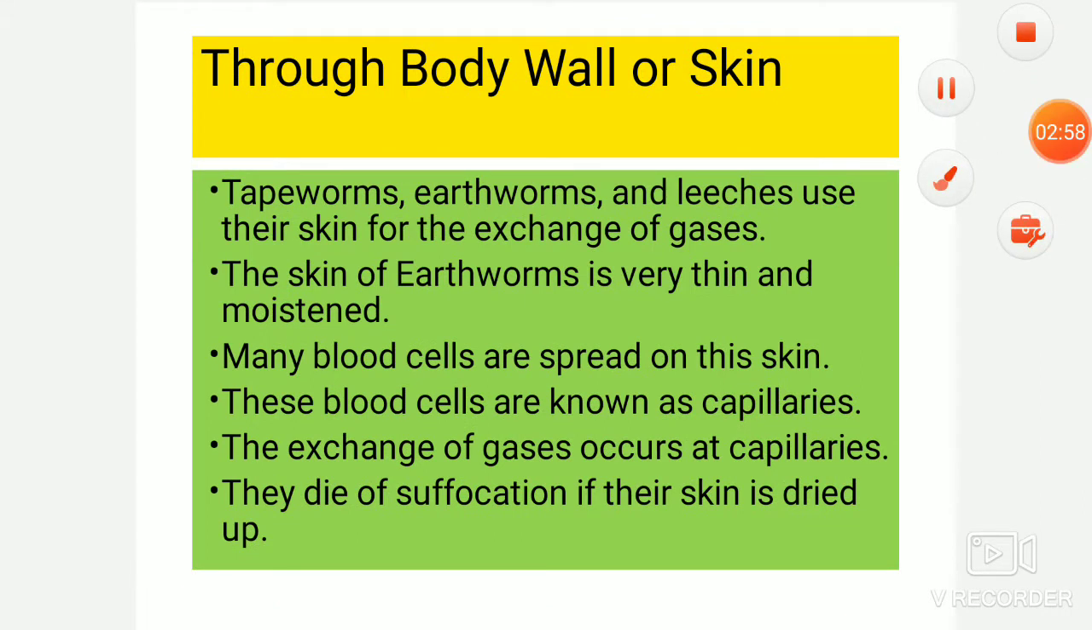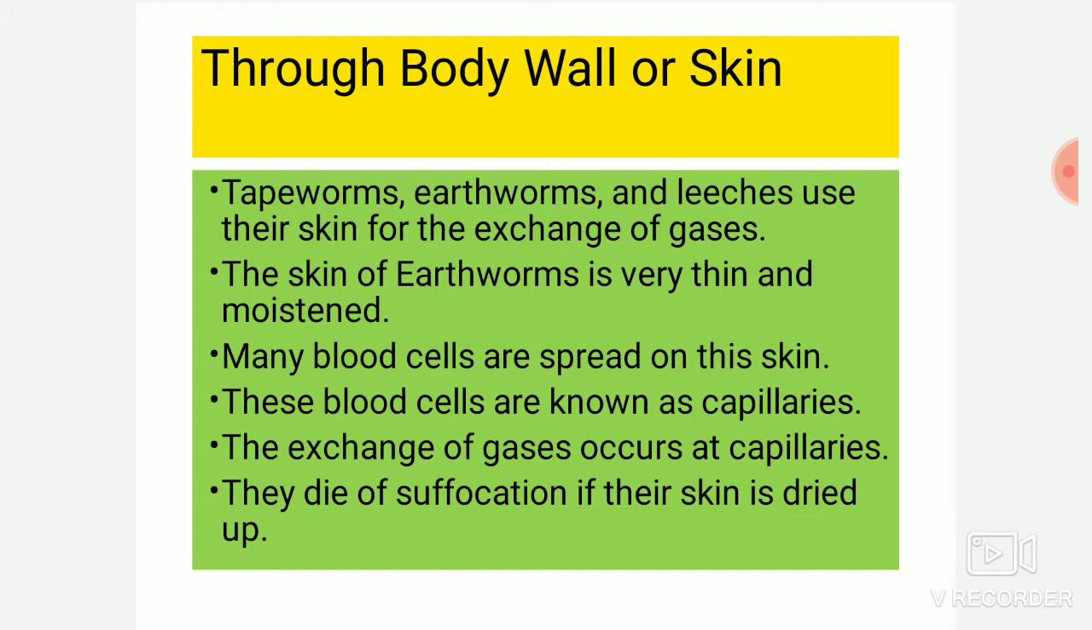Now organisms like earthworms and leeches use their skin for the exchange of gases, and you will find that the skin of these organisms always looks wet, so moistened. The skin of the earthworm is very thin and moistened, and they have many tubules through the skin. Many blood vessels are spread on their skin. These are known as capillaries. As I have explained, the very thin blood vessels we term capillaries.